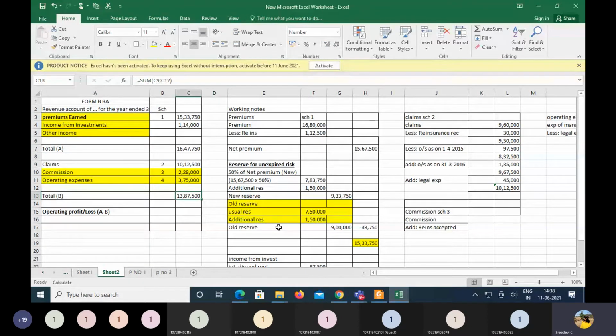So just let me check it manually once. 10 lakhs 12,500 plus 2,28,000 plus 3,75,000. Yes, it is 16 lakhs 15,500. Minus 16 lakhs 47,750. Got it.